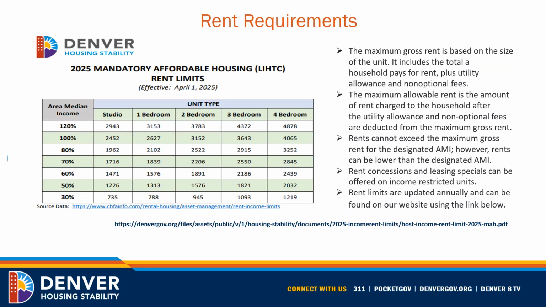Rent requirements. The maximum gross rent is based on the size of the unit. It includes the total a household pays for rent, plus their utility allowance and non-optional fees. The maximum allowable rent is the amount of rent charged to the household after the utility allowance and non-optional fees are deducted from the maximum gross rent.